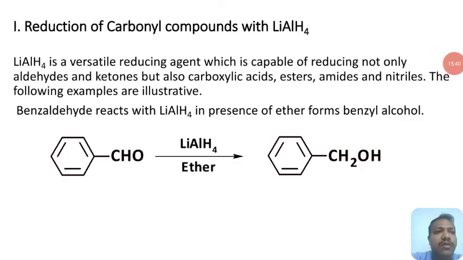So, reduction of carbonyl compounds with lithium aluminum hydride.